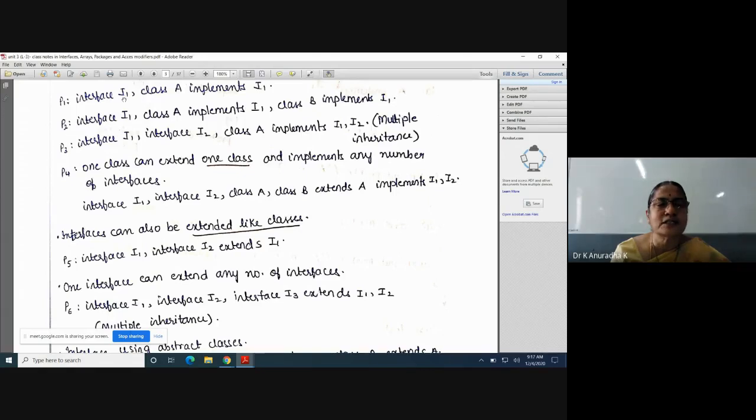Again, I am repeating the question. Without creating the objects for interfaces and abstract classes, how do we access their members? For interfaces and abstract classes, we can only create reference variables. We cannot create objects with the new operator. But with reference variables alone, we can't access the members of the abstract classes and interfaces.